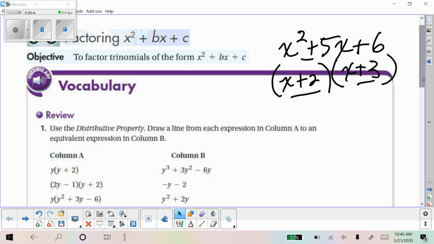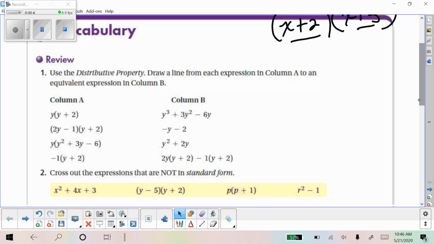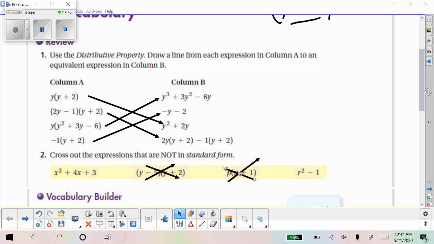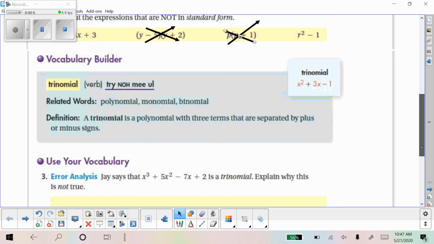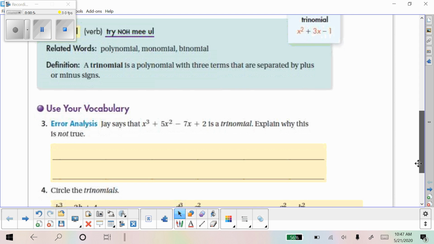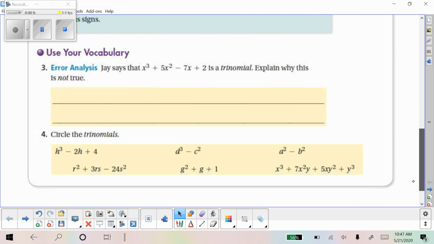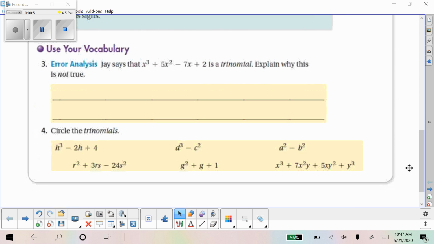Go ahead and do this review real quick. Make sure you understand the distributive property. You can check back, see if you got the right answer. Go ahead and do this vocab part.